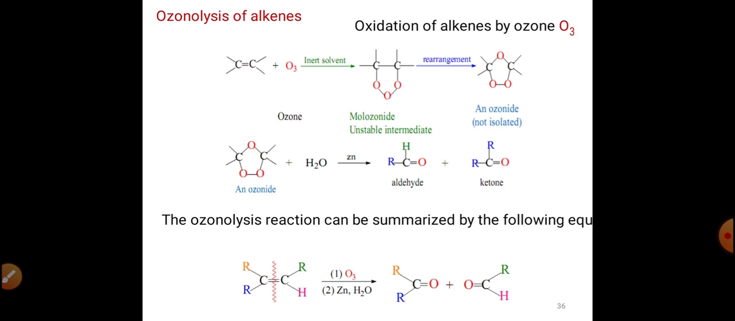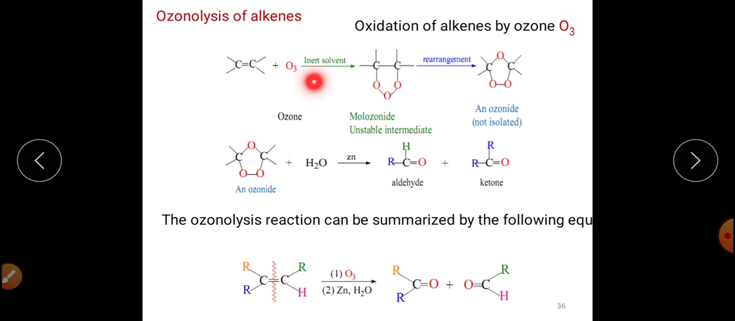So alkenes can be converted into aldehydes and ketones by using the reductive ozonolysis reaction, in which first of all the alkene will react with ozone in an inert solvent, and this will get converted into molozonide. This molozonide is an unstable intermediate which, with rearrangement, will get converted into ozonide, and this ozonide is not isolable.